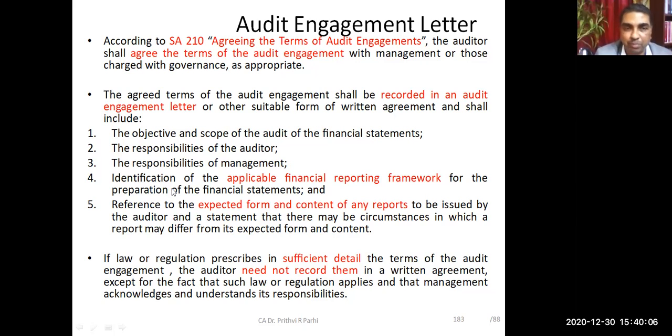Then an indication of the applicable financial reporting framework, and a reference to the expected form and content of the report: what kind of reports will be given and to whom they will be addressed. All these things should be the content of the audit engagement letter. Did you understand?